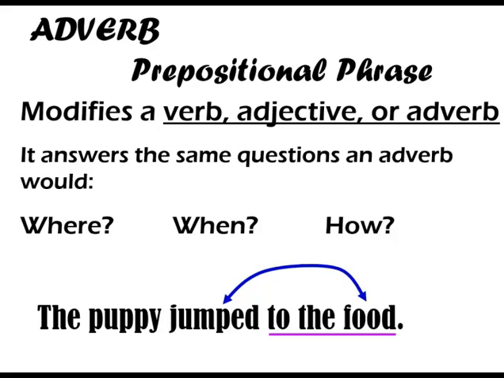However, like I said, those prepositional phrases are not always adjectives. Sometimes they're adverb phrases. An adverb's job is to modify a verb, an adjective, or another adverb, and they answer the same questions that adverbs would answer. So again, I'm going to go down: the puppy jumped to the food. I'm going to label my preposition, to. I'm going to label my object, food. I like to bracket mine out to separate it out. Again, I could have the puppy jumped without that. It's extra information, but it is actually answering where. Where is the puppy jumping? To the food. So it's being an adverb phrase.